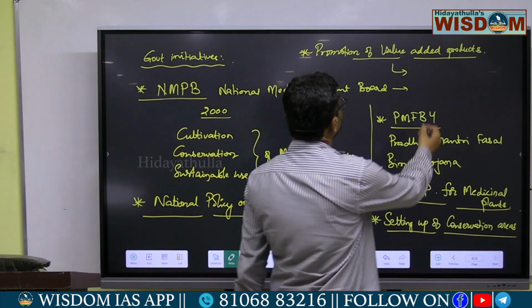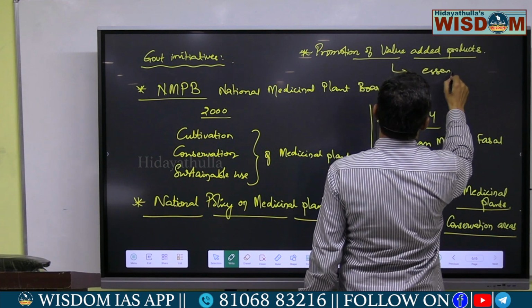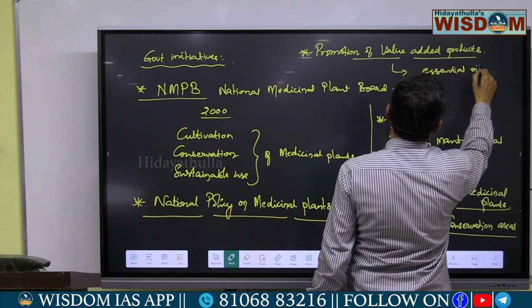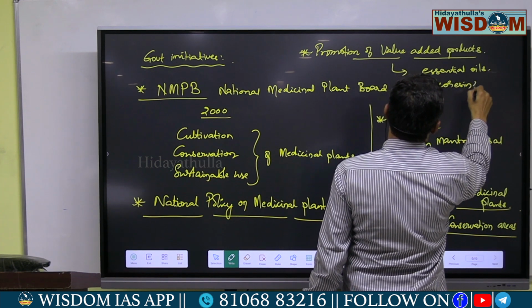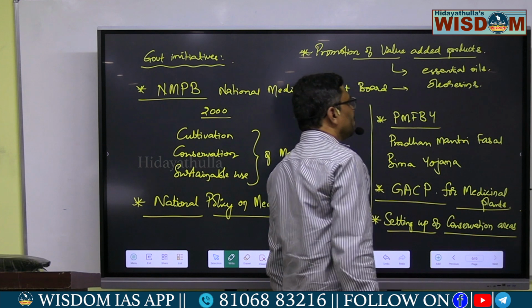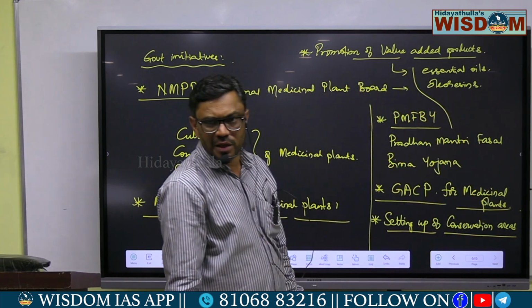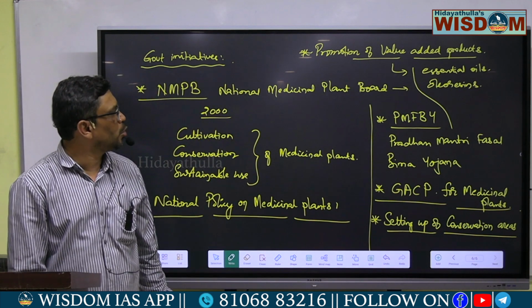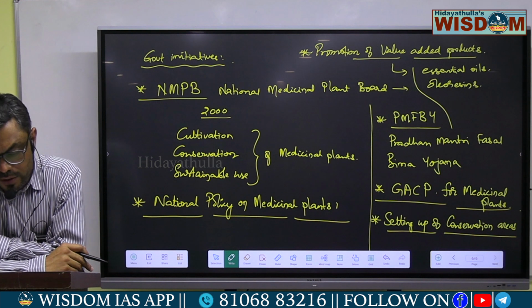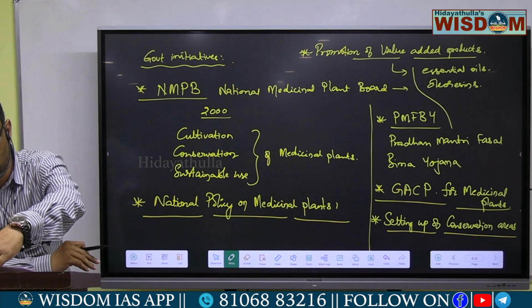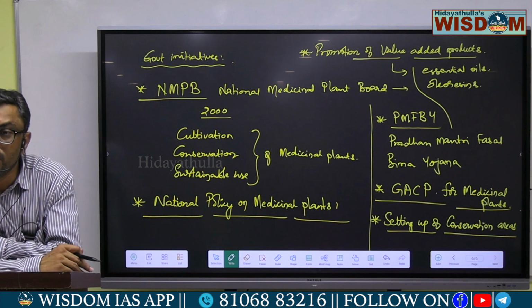Various types of essential oils and oleoresins, some of these are commercially important, and these can be promoted. These are all value-added products. So these products can be promoted to increase the income of the farmers.